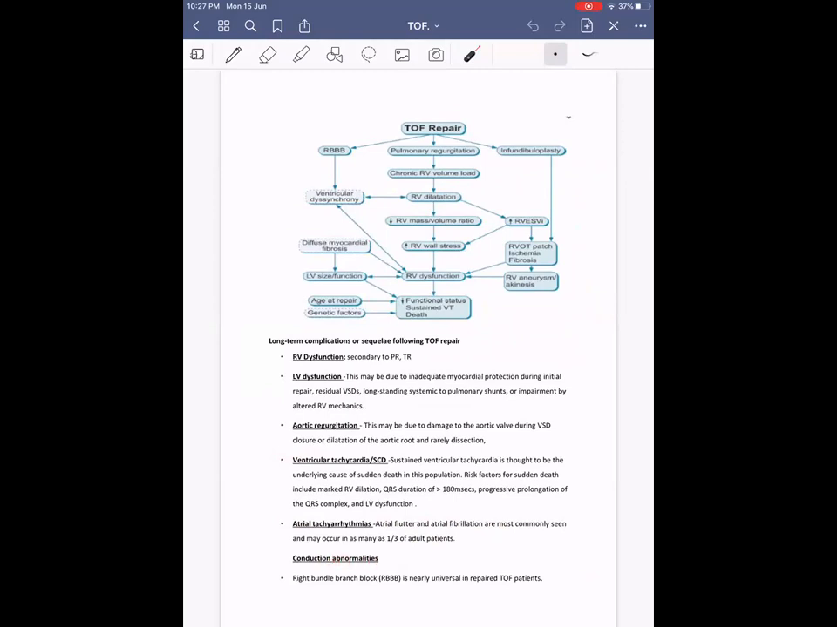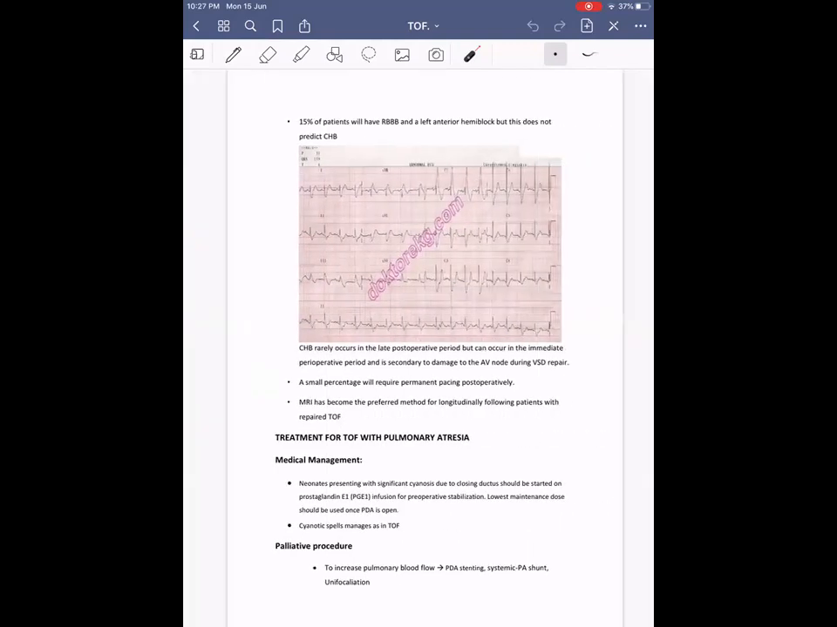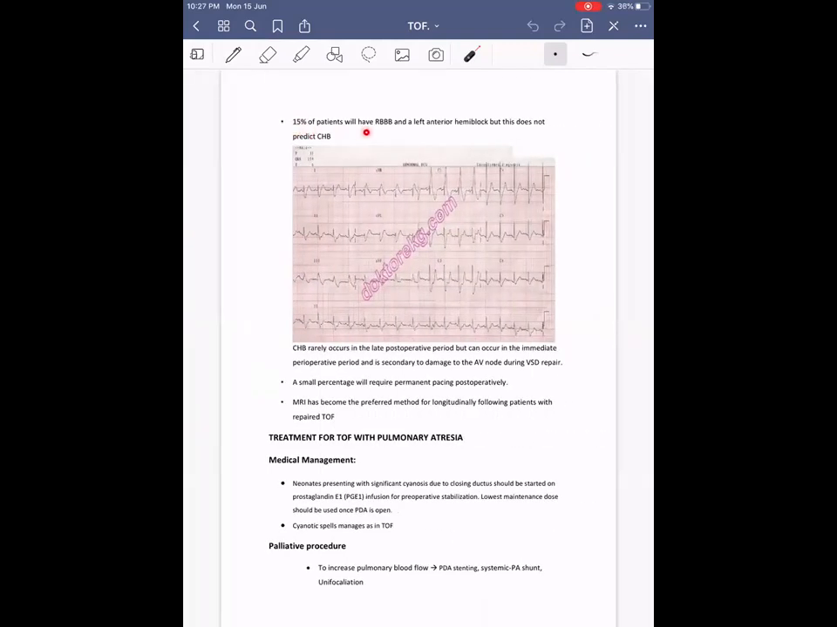They can have other conduction abnormalities. RBBB is almost universal. In one case study, it was found in 91% of the population, and 15% of the patients will have RBBB with left anterior hemiblock causing left axis deviation. However, this is not considered a predictor of CHB. In some patients, CHB can happen in the immediate post-operative period and may recover, and if it fails to recover and persists, that may be an indication for permanent pacemaker implantation. This occurs mainly because of damage to the AV node during VSD repair.